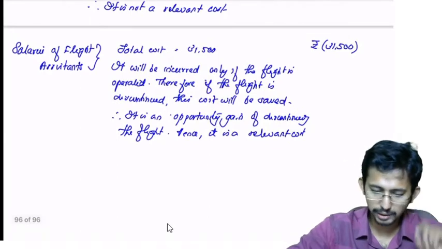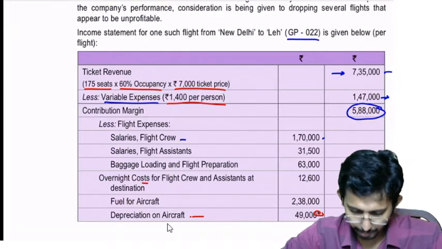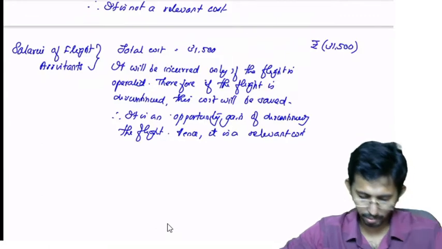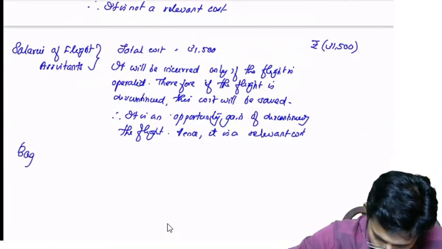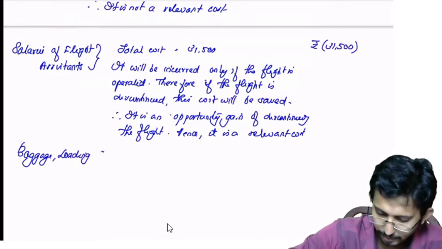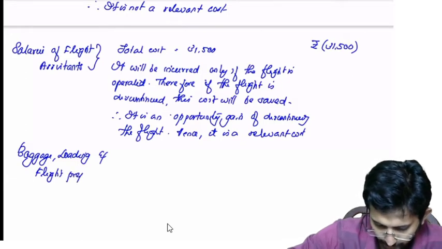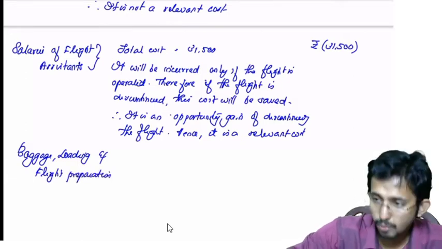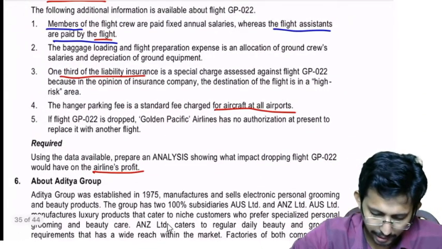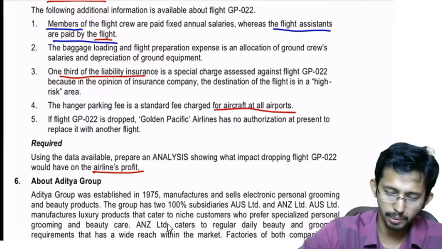Now going further, next is baggage loading and flight preparation. What do they say regarding this cost? They say that the baggage loading and flight preparation expenses are only an allocation of the ground crew salaries and depreciation of the ground equipment.